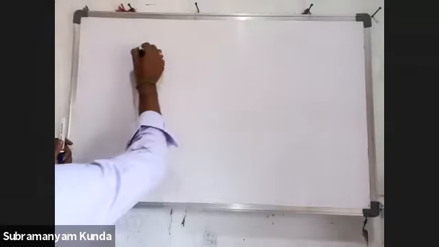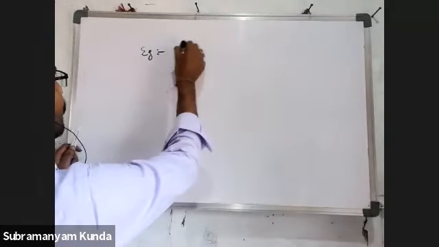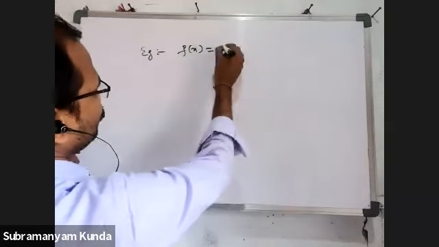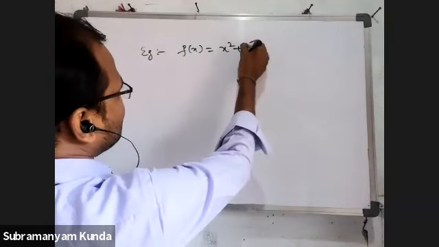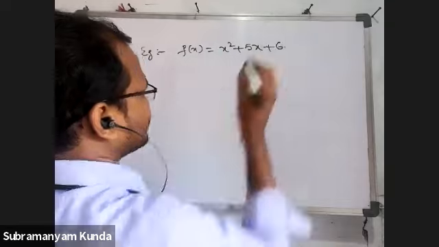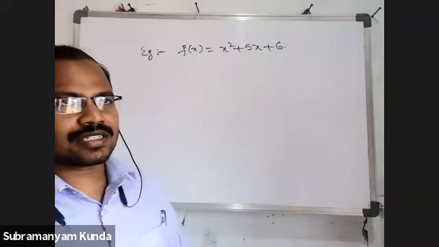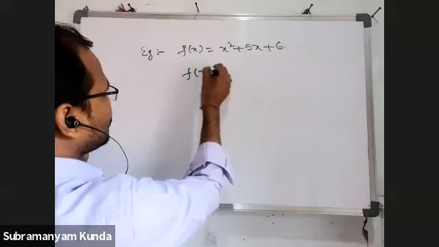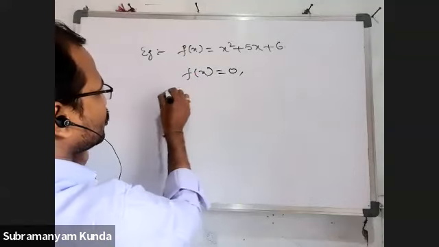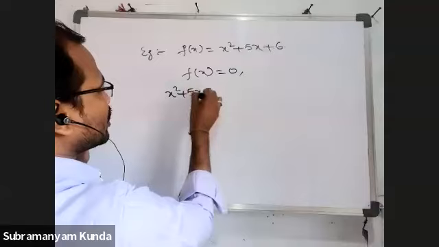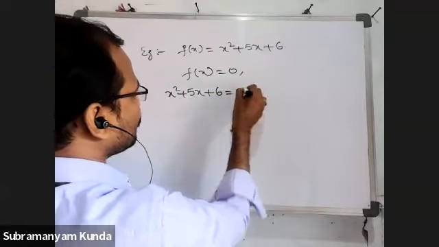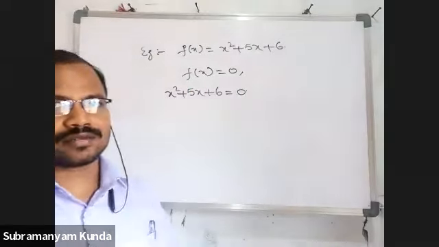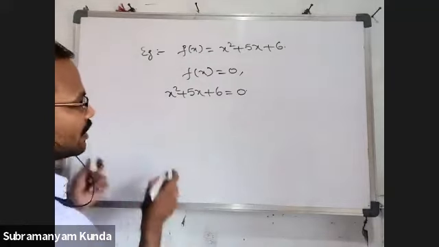Example, take down this example, same problem. f(x) is equal to x square plus 5x plus 6. Try to solve this one. First equate to 0. That means f(x) is equal to 0. Then we'll get x square plus 5x plus 6 is equal to 0. Now we got an equation, so solve this equation by splitting the middle term.